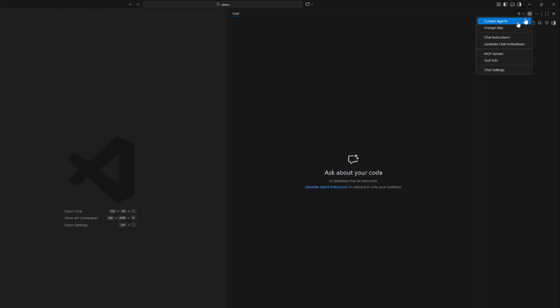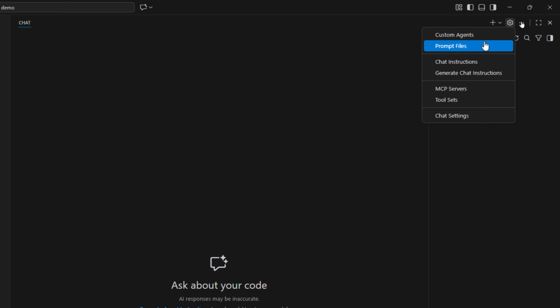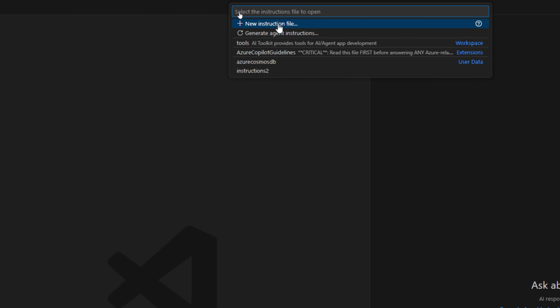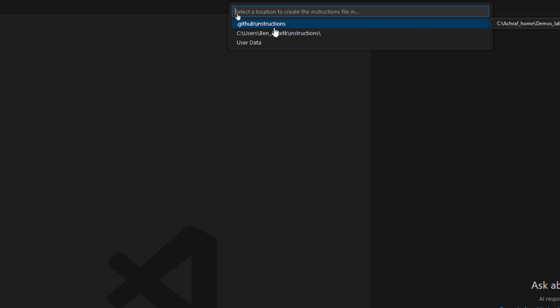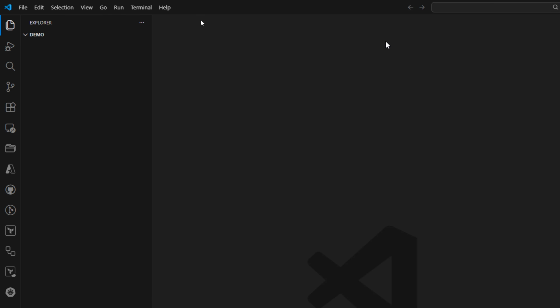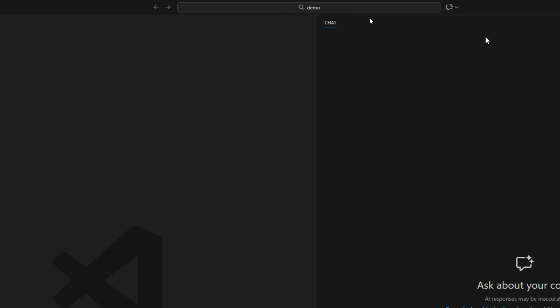So here, as you can see, we can create custom agent, prompt files, or chat instructions, and we can even generate chat instructions. So I can click like that, and I can create a new instruction file, and it will be in GitHub instructions right here. And here we can hit enter like that, and we can create the custom instruction file.